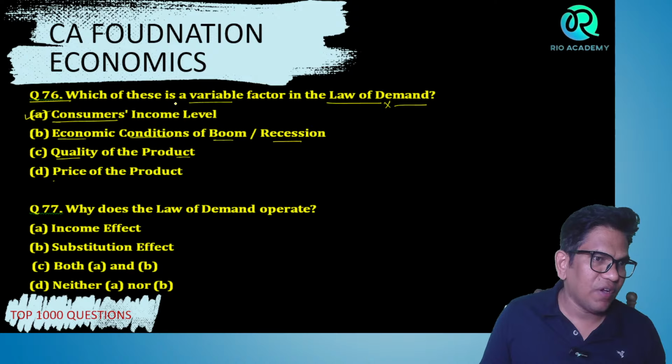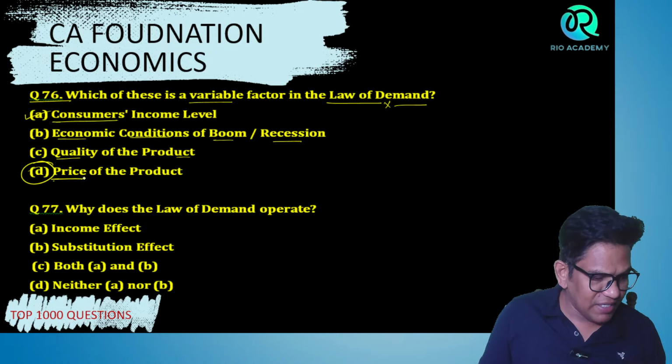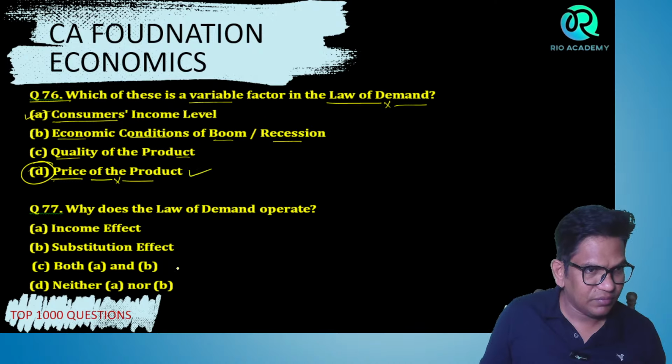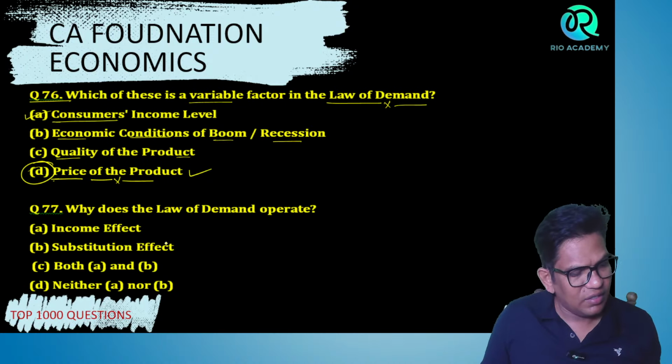See, which is the variable factor in the law of demand? It's price, children, the price of the product. Yes, very good, child. Correct.